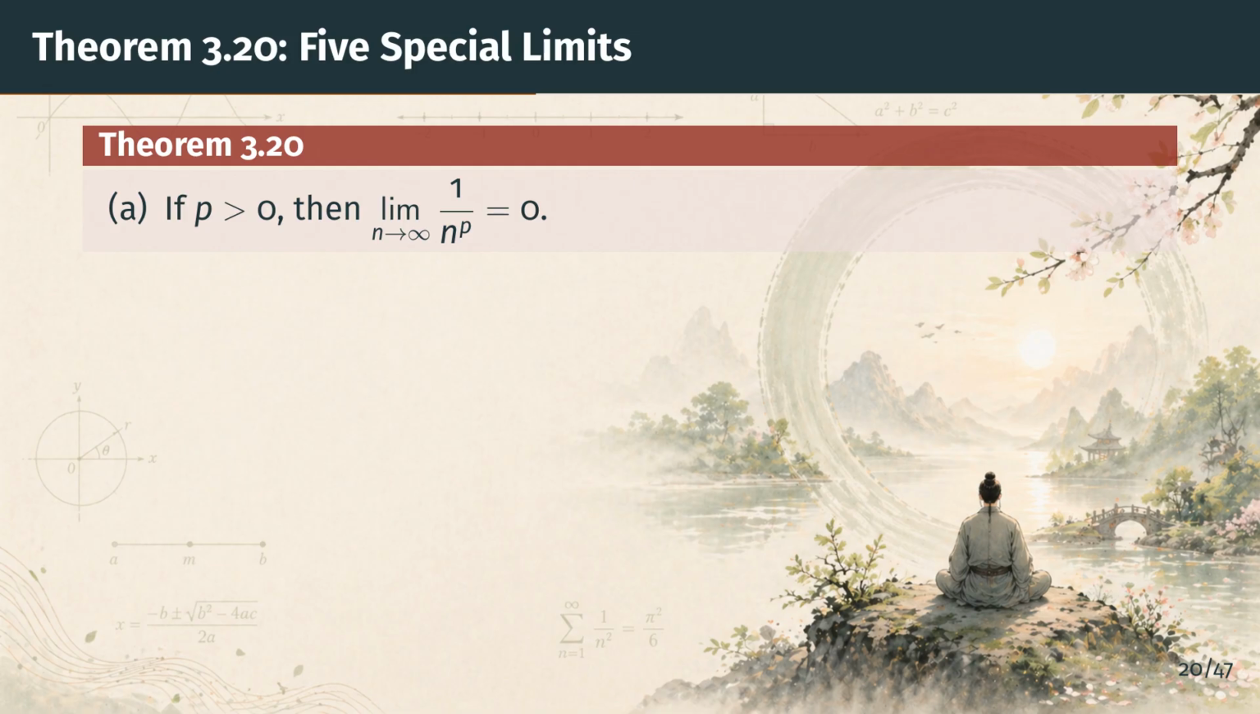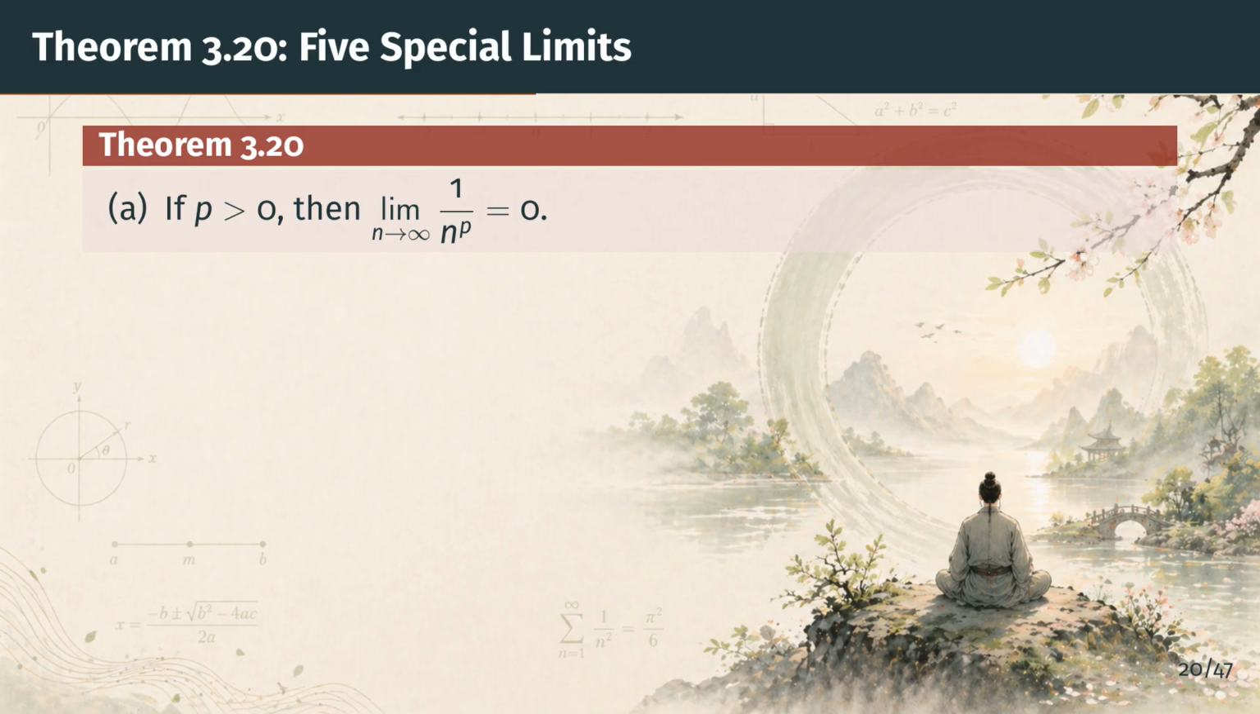Now we reach the main result of the section. Theorem 320 collects 5 limits, and we will build the statement one part at a time, so we can talk about each. Part A says if p is any positive real number, then 1 over n to the p goes to 0 as n goes to infinity. For p equal to 1, this is the familiar fact that 1 over n tends to 0. The theorem extends it to any positive power, including fractional powers like 1/2, where the sequence is 1 over the